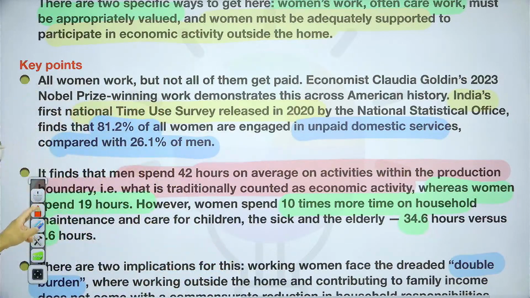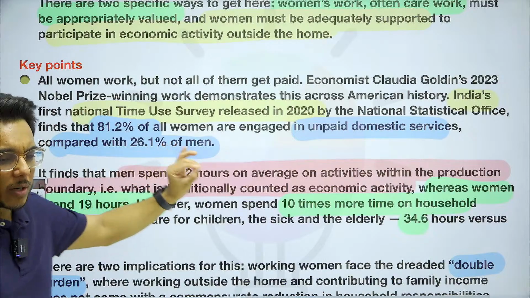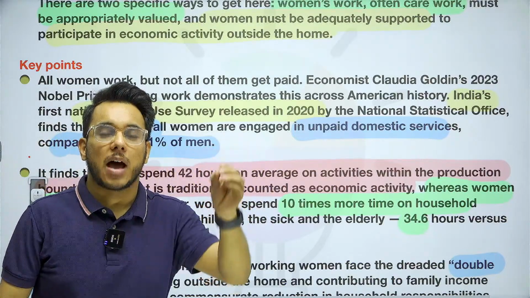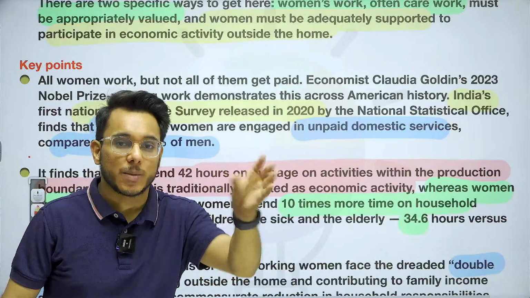Claudia Goldin has also shown that a large number of women are trapped in domestic work, which is neither economically recognized nor accounted for. And in India also, a large number of women are spending their time in domestic care work.